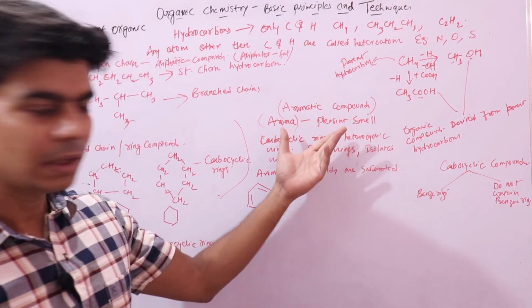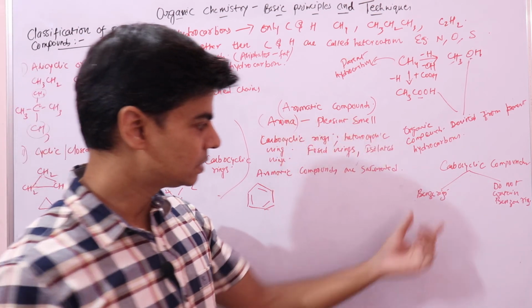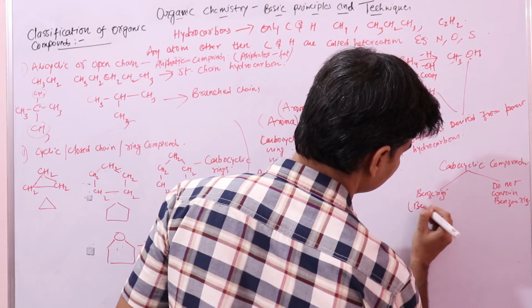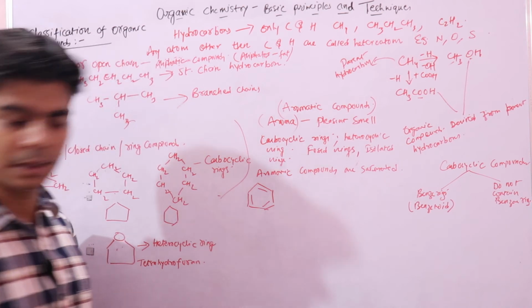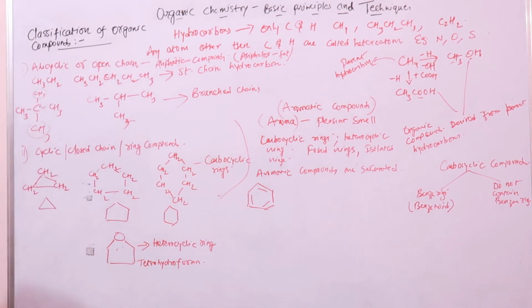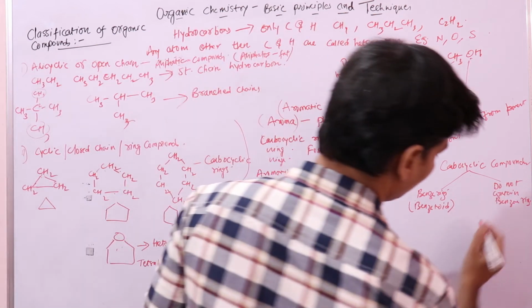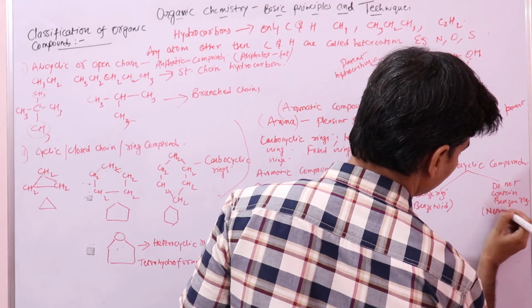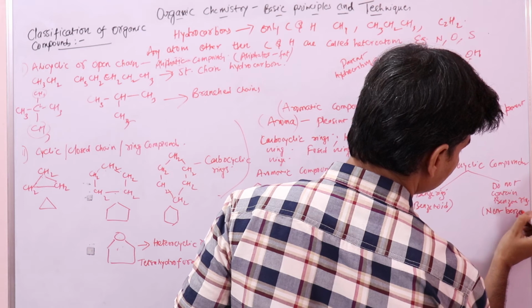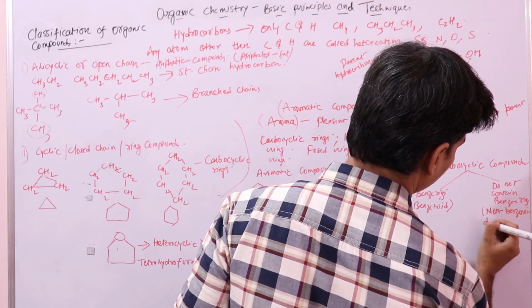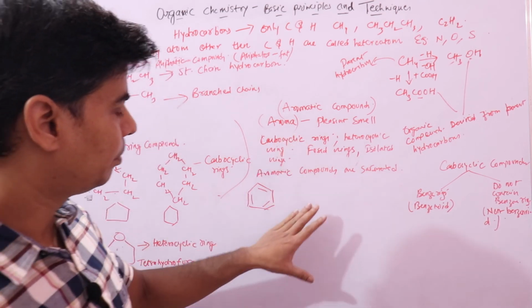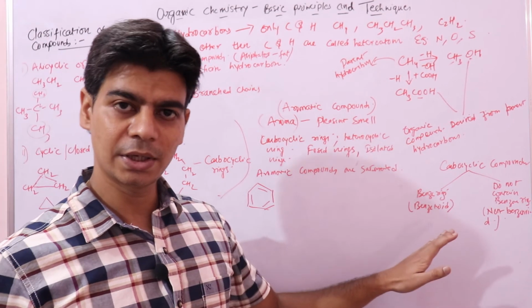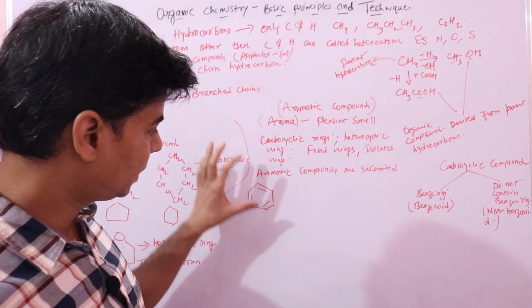So aromatic compounds that contain benzene rings are known as benzenoids, right? And those that do not contain benzene rings are known as non-benzenoid aromatic compounds. So aromatic compounds, which are unsaturated compounds, have benzene as their parent hydrocarbon.